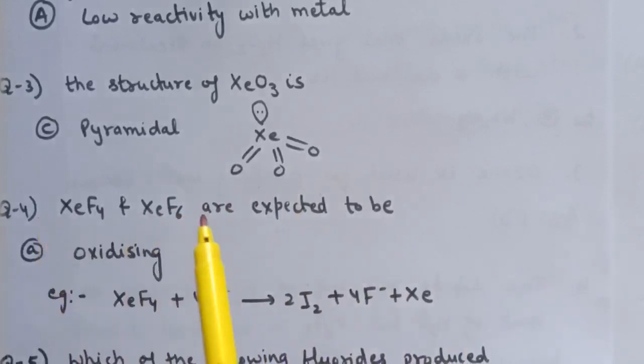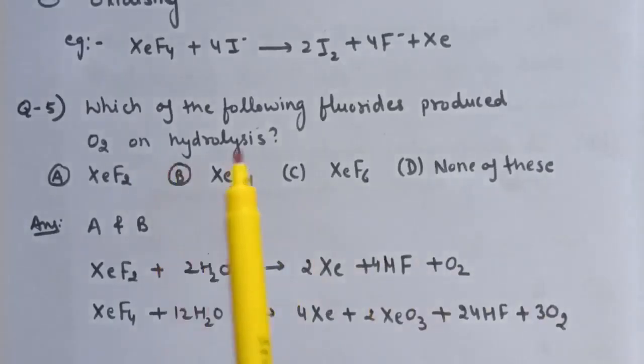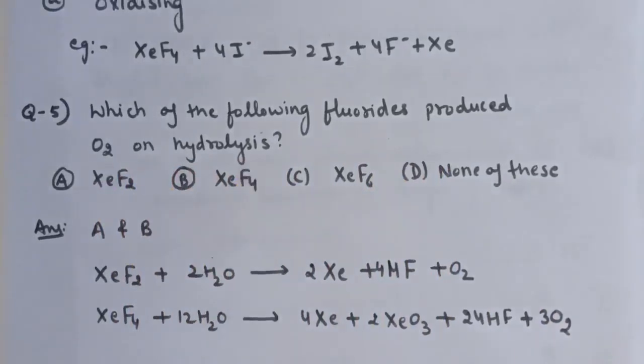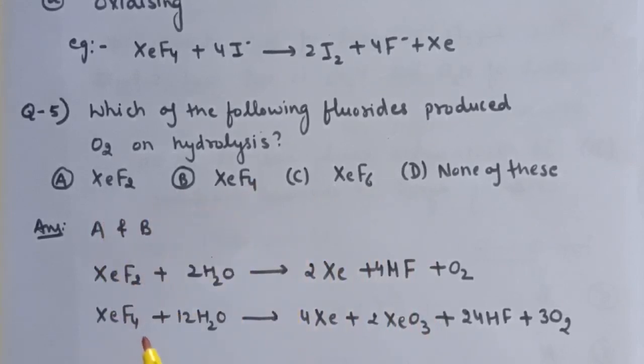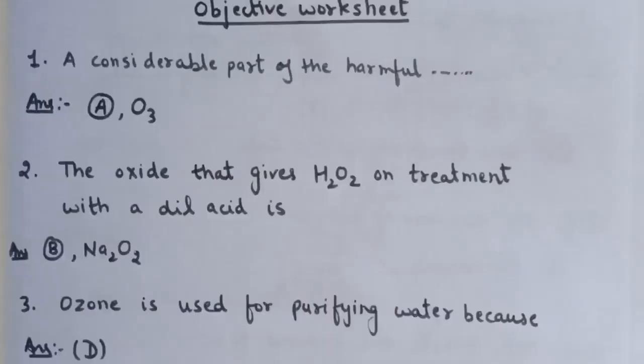So for question number 4, option number A is correct. Next question is, which of the following fluorides produced O2 on hydrolysis? Here 4 options are given, and out of these 4 options, option number A and B is correct. That is xenon difluoride and xenon tetrafluoride on hydrolysis give oxygen gas. So for question number 5, option number A and B are correct.